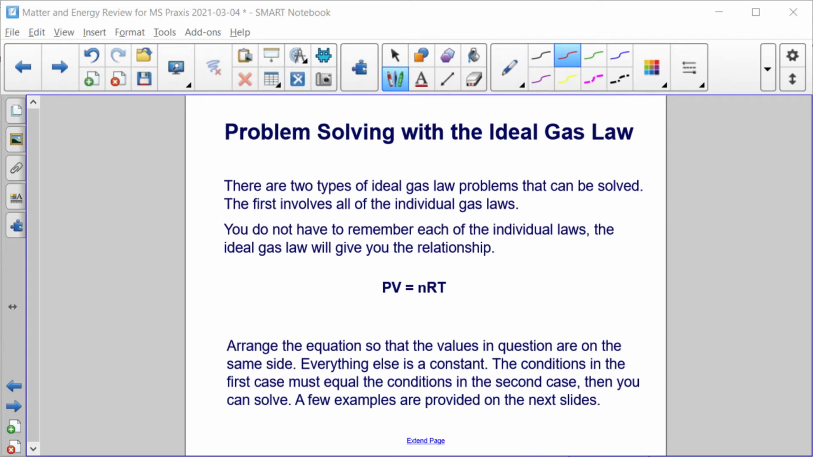There are two types of ideal gas law problems that can be solved. The first involves all of the individual gas laws. You don't have to remember each of the individual gas laws. The ideal gas law will give you the relationship. All you have to do is arrange the equation so that the values in question are on the same side. Everything else is constant. The conditions in the first case must equal the conditions in the second case. Then you can solve. We'll see a few examples on the next slides.